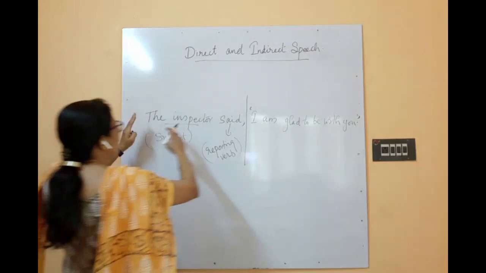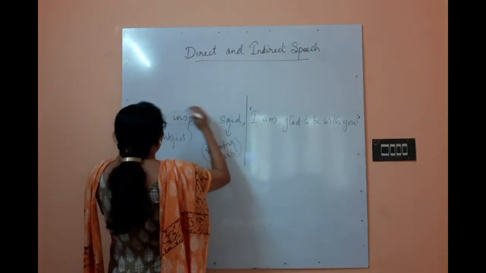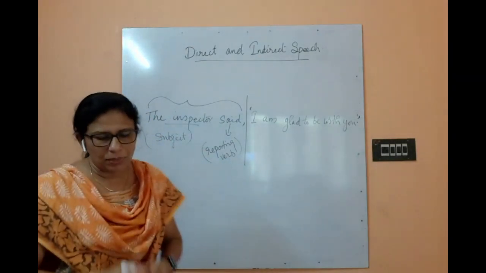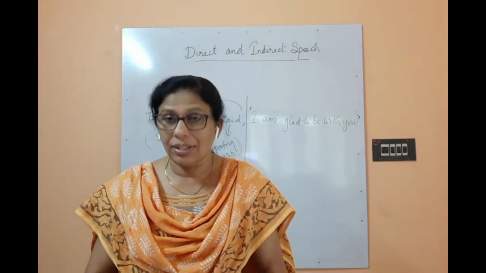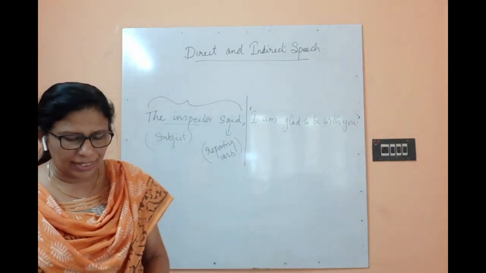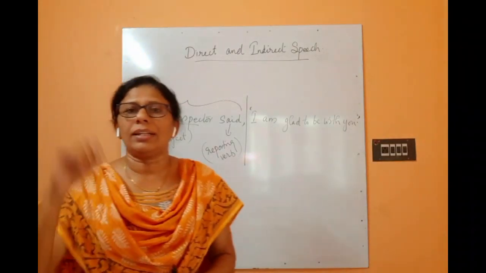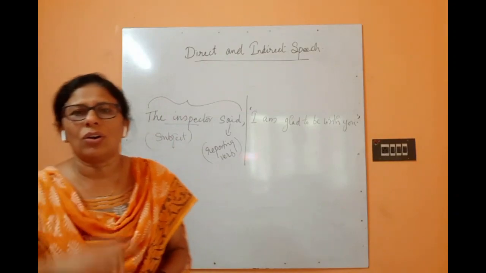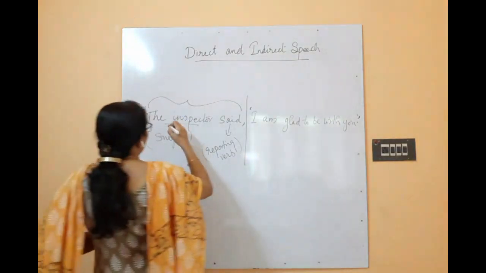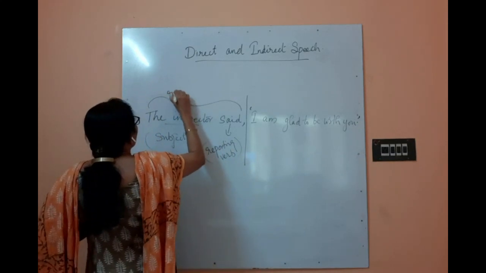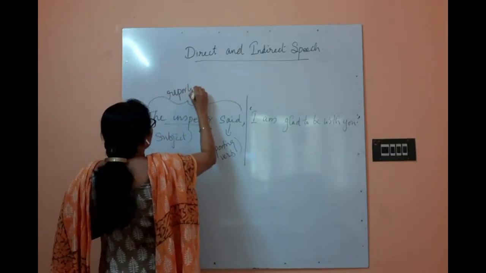And this part which includes the subject and the reporting verb, what is it called? If a subject and verb are there, in the previous lesson we have studied that. The part of a sentence that must contain a subject and a verb is called a clause. So this part which contains a subject and the reporting verb is called the reporting clause.